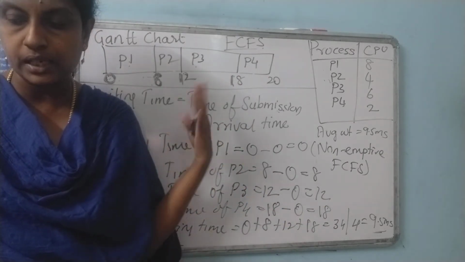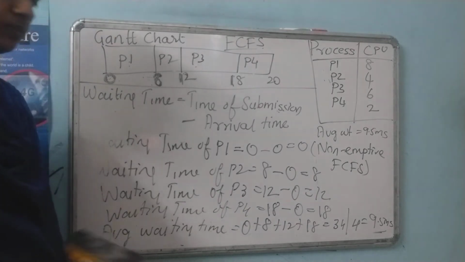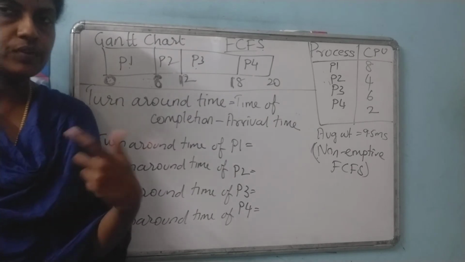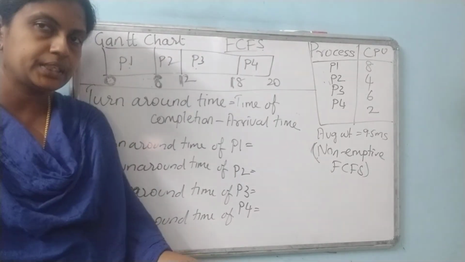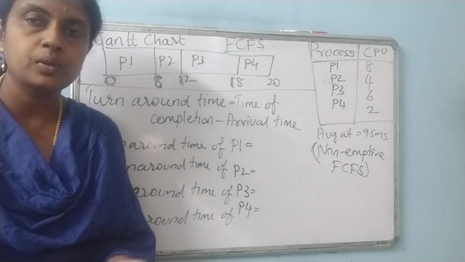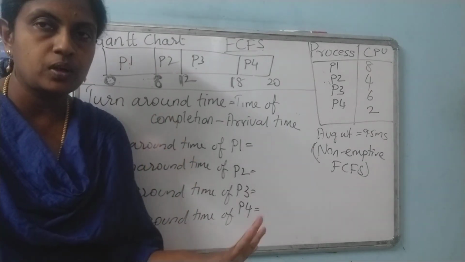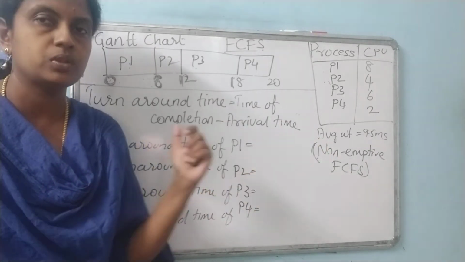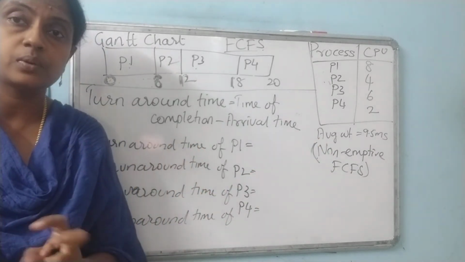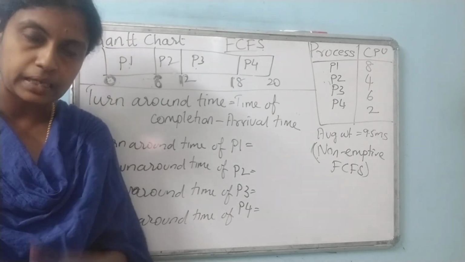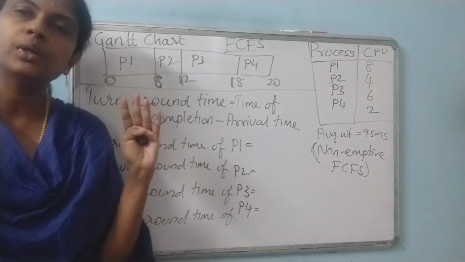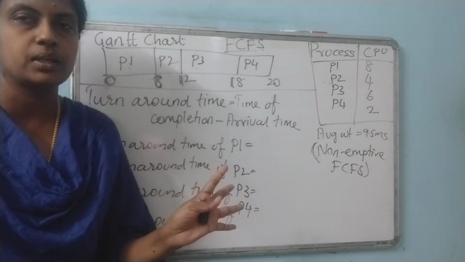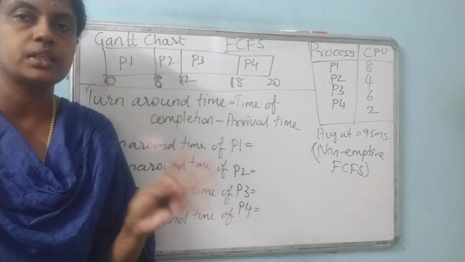Next we need to calculate the turnaround time. We saw the calculation for waiting time. Waiting time means how long a process has to wait after entering the process queue. Then we were able to find the average waiting time also. Now we will move on to turnaround time. Turnaround time calculates how long it takes to complete one full process. How long the system will take to complete one full process, that we call turnaround time.